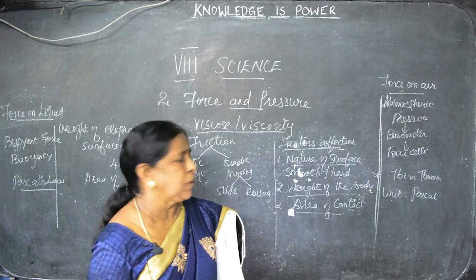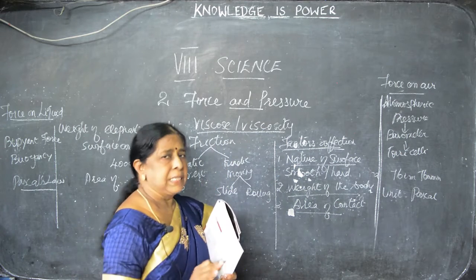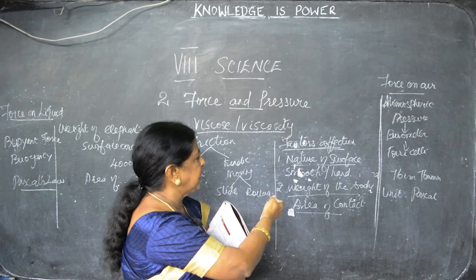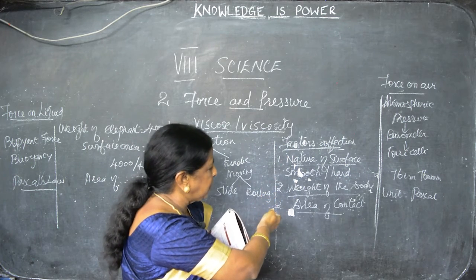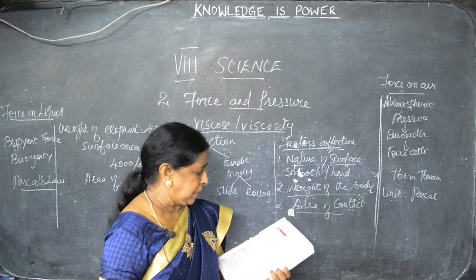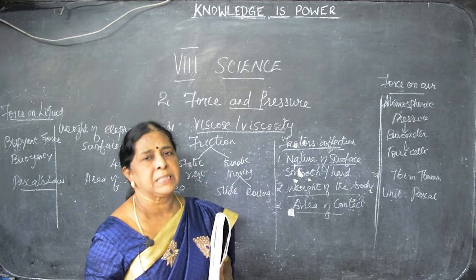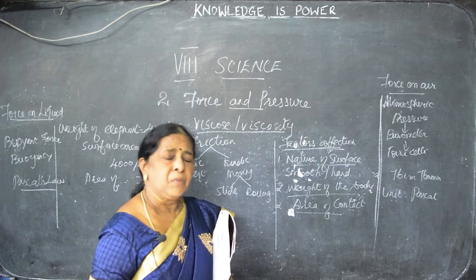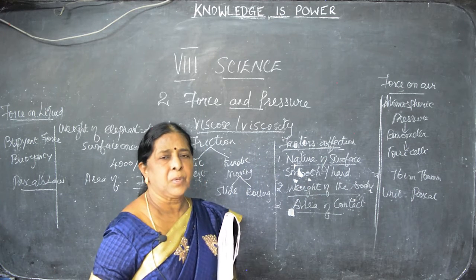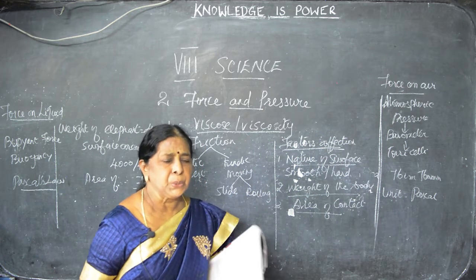Okay, so now we see what are the factors, what is friction. I said already, what are the factors affecting friction. I said nature of the surface, then weight of the body, area of the contact, all we have seen. Then what are the advantages of friction, what are the disadvantages of friction. Whatever it may be, there is some plus and minus. Advantages means what? What are the uses?